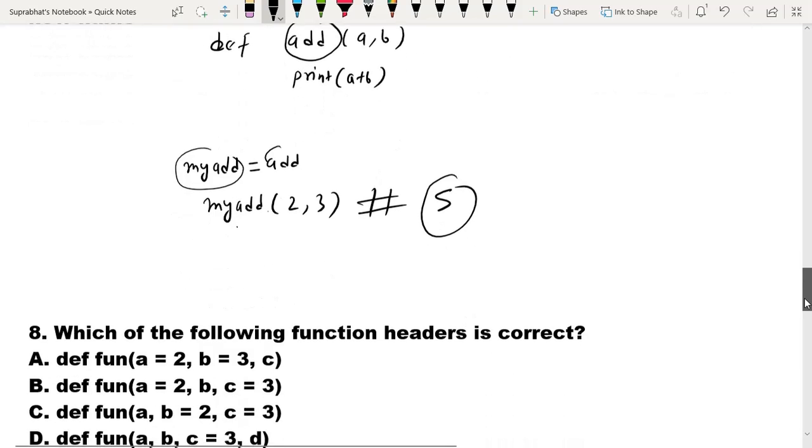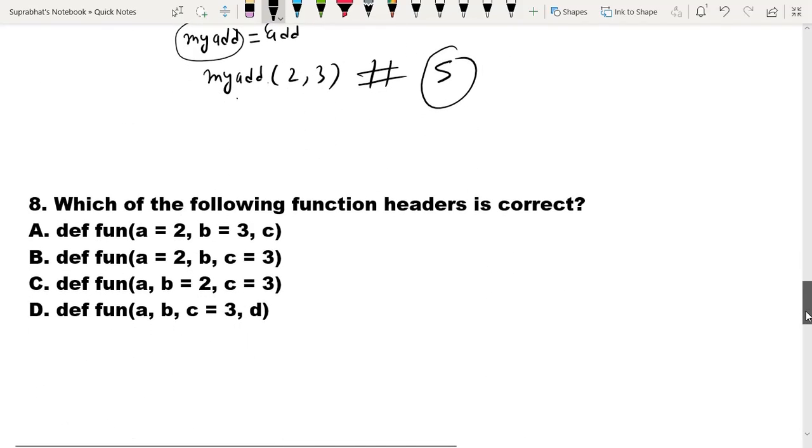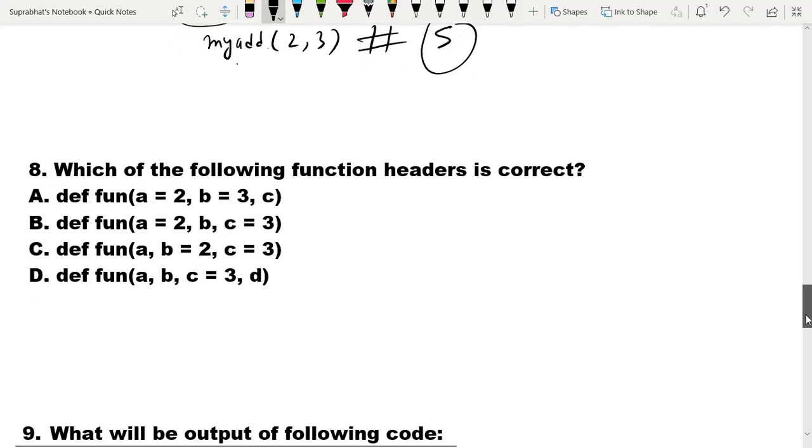Okay, so the next question is, which of the following function headers is correct? According to the rule, which one is correct, A or B or C or D? The answer is C. Why?